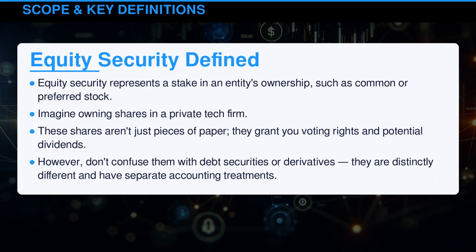An equity security represents a stake in an entity's ownership, such as common or preferred stock. Imagine owning shares in a private tech firm. These shares aren't just pieces of paper. They grant you voting rights and potential dividends. However, don't confuse them with debt securities or derivatives. They are distinctly different and have separate accounting treatments.